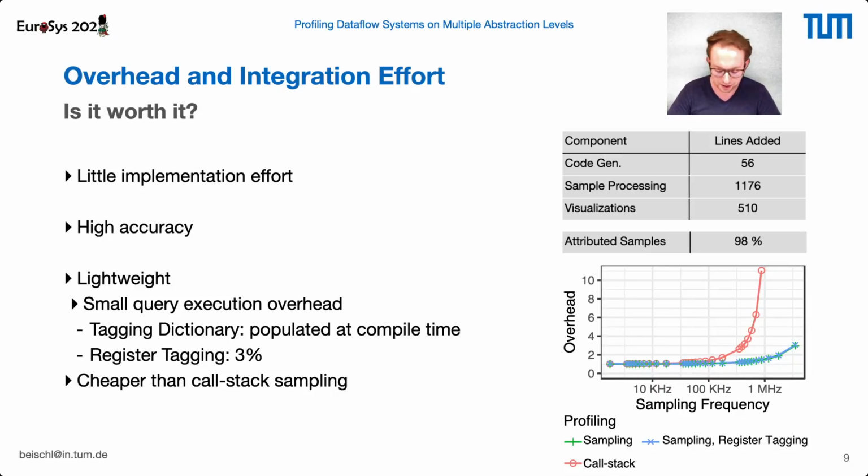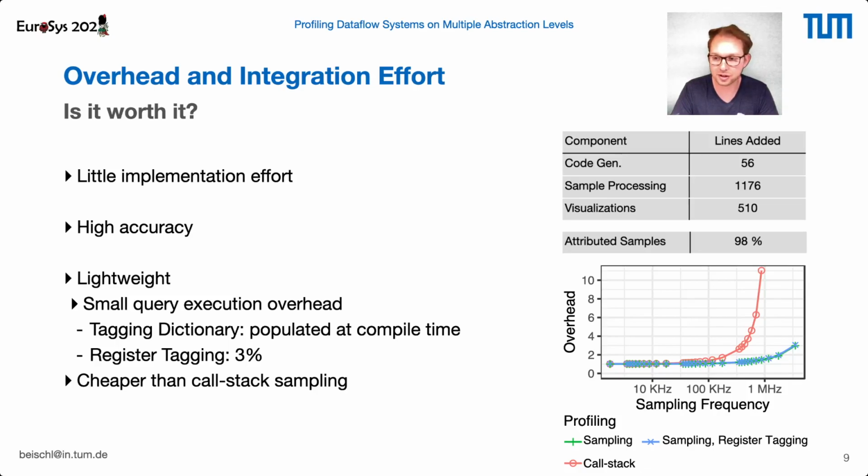Tailored profiling has very little overhead during query execution time, so as not to disturb the query execution itself. The tagging dictionary is populated at compile time, so before we generate our code to execute the query itself. Therefore, it doesn't interfere with our query execution. Register tagging, so exclusively reserving a machine register and then writing our tagging instructions, took on average over all 22 TPC-H benchmark queries 3% performance overhead.